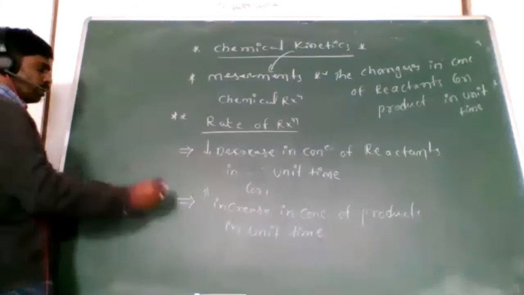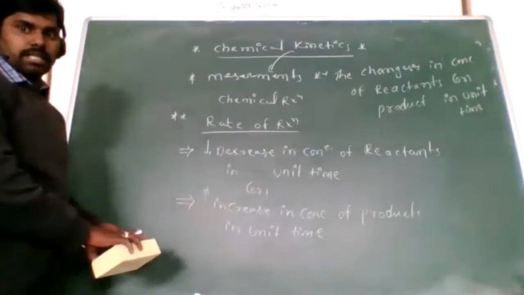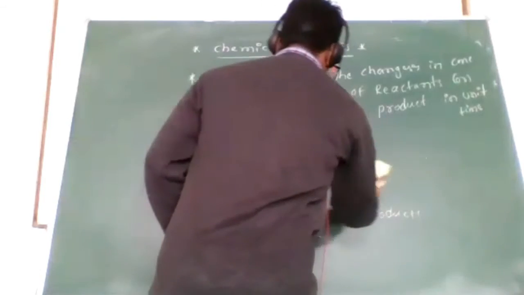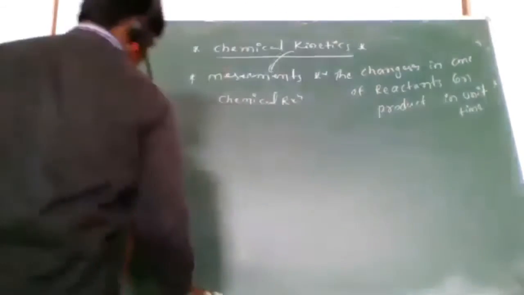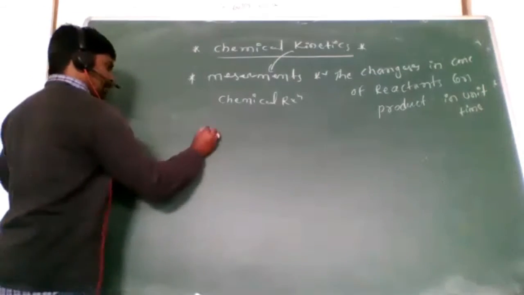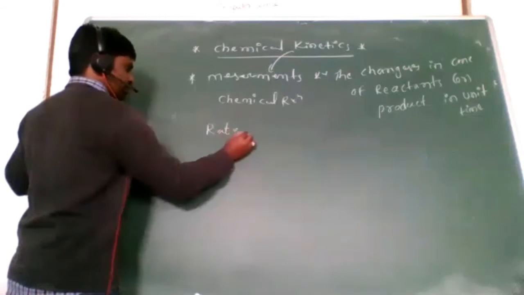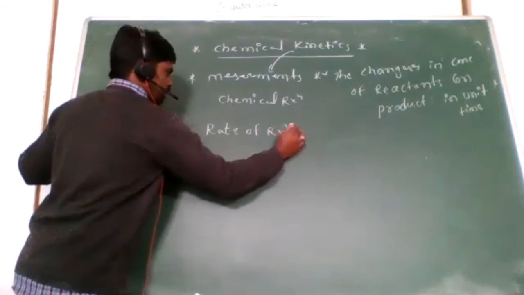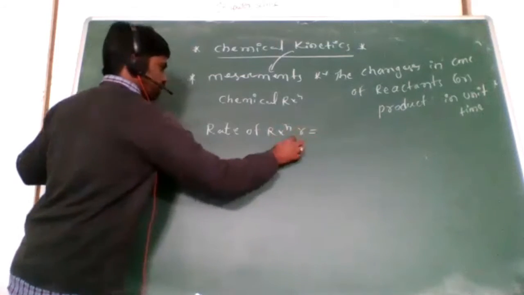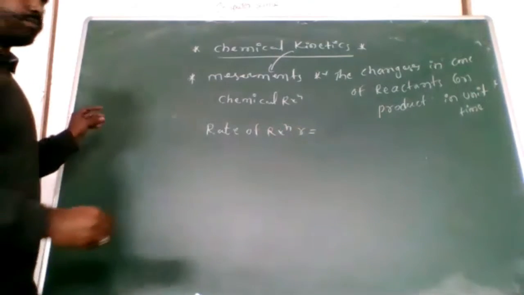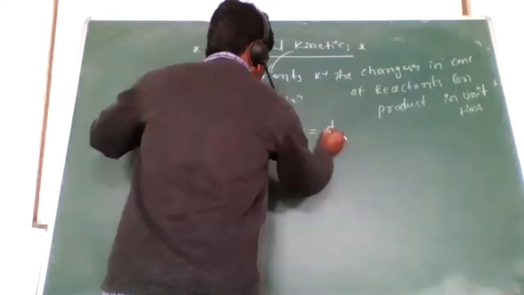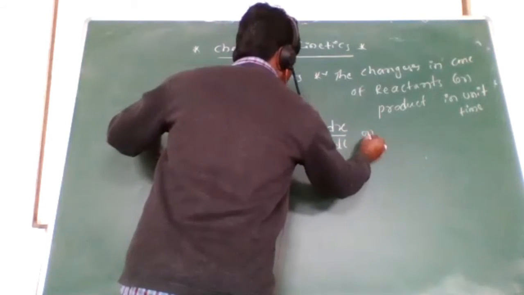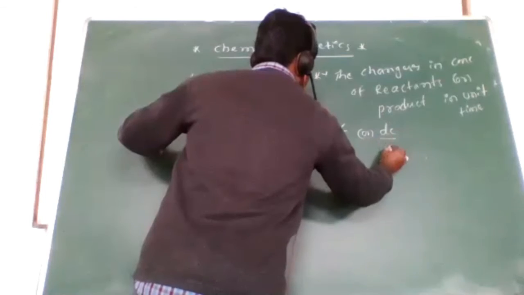Okay, clear? Now how can we write rate of reaction mathematically? Here, rate of reaction R equal to, this R is the rate of reaction, dx by dt or dc by dt.